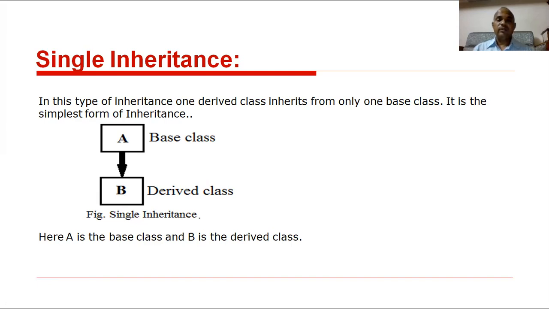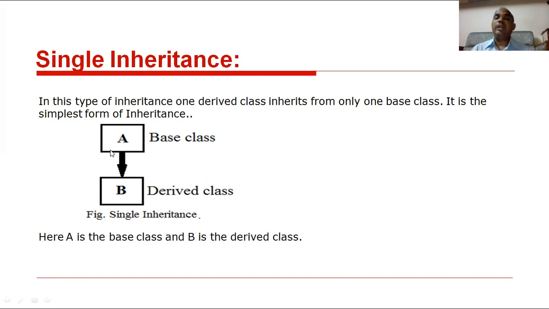Clear? All of you? So what is the definition of inheritance? In inheritance, a new class is deriving the data from the old class. The new class is the B class. The base class, or old class, is the A class.